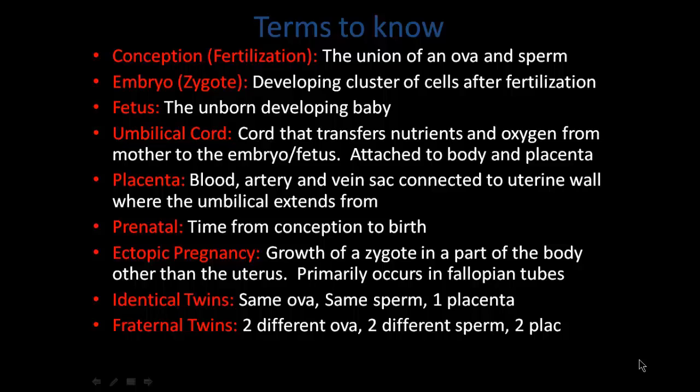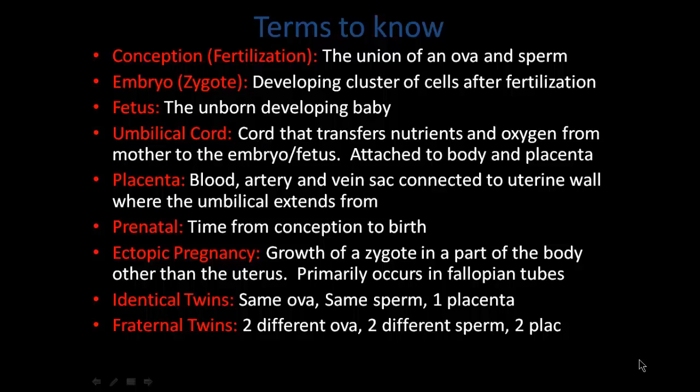Placenta is the blood, artery, and vein sac connected to the uterine wall where the umbilical cord extends from. Prenatal is the time from conception to birth. Ectopic pregnancy is a growth of a zygote in a part of the body other than the uterus.